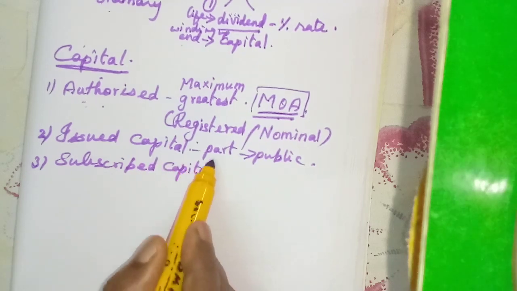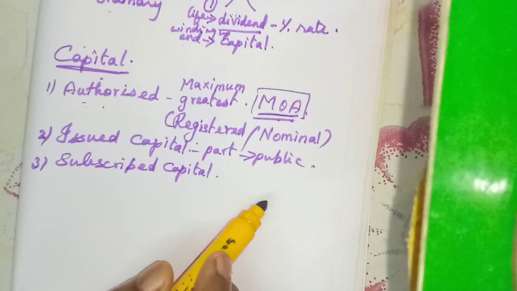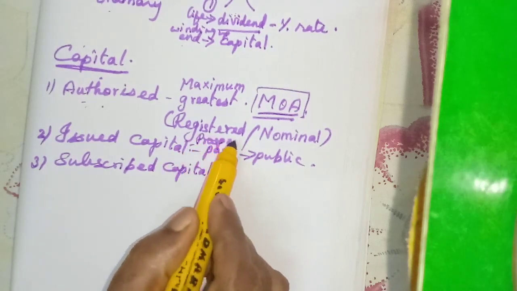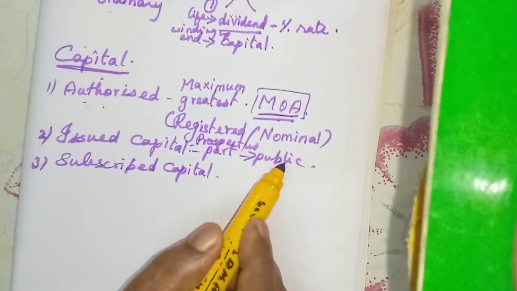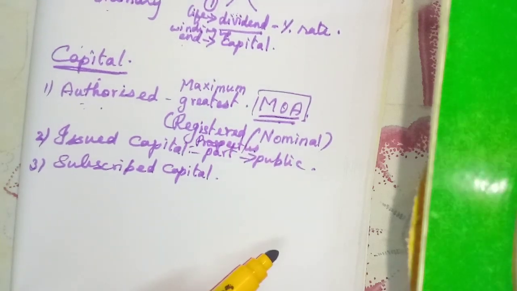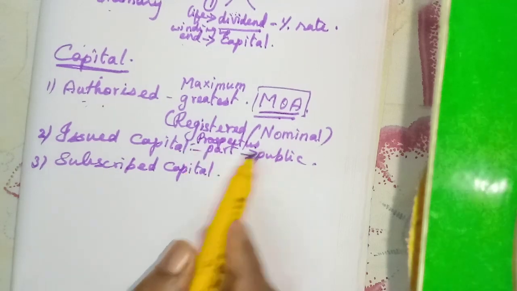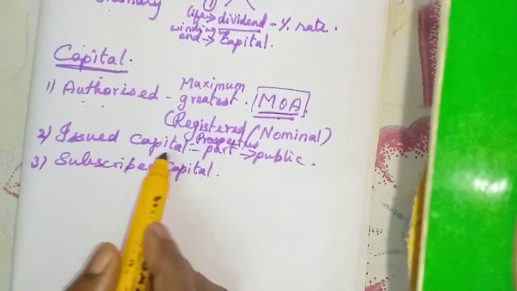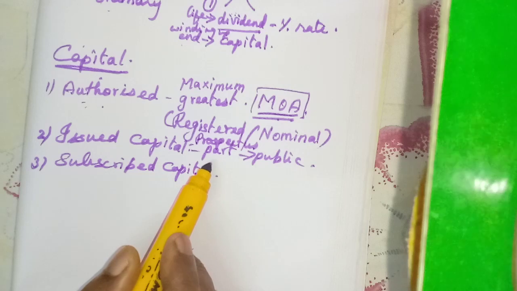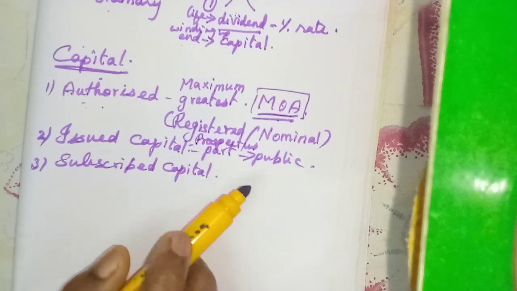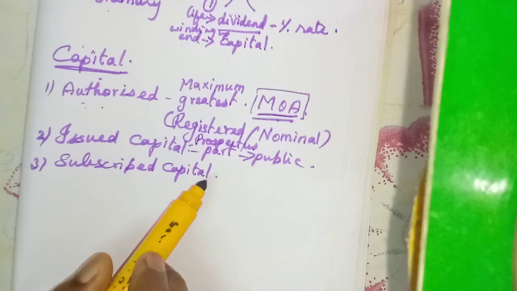They will issue one document called a prospectus to the public, all over the country. There they will offer only this much amount that we can raise from the public, and the face value of each share will be mentioned there.